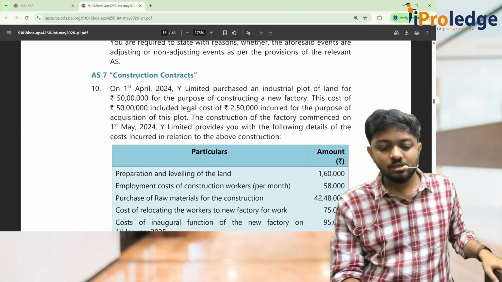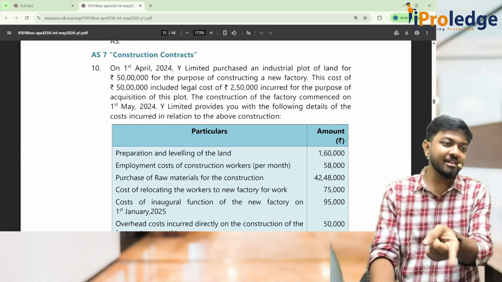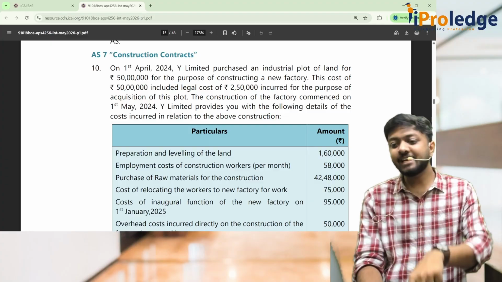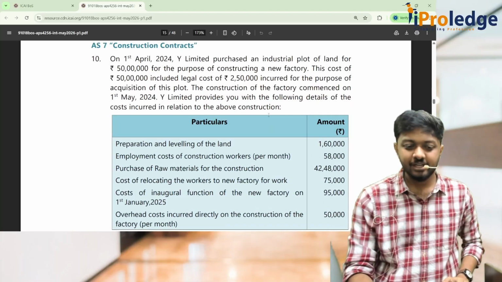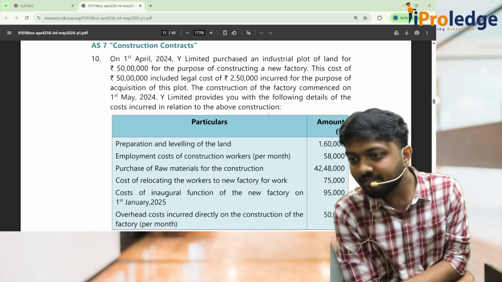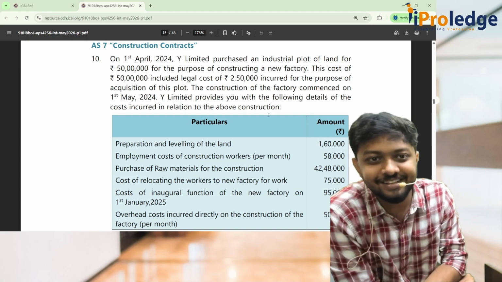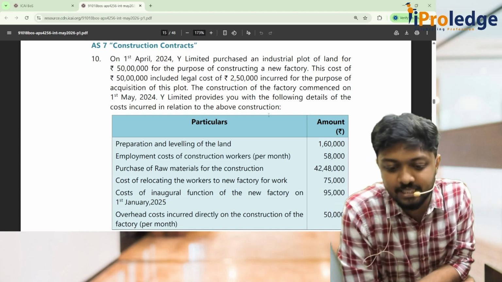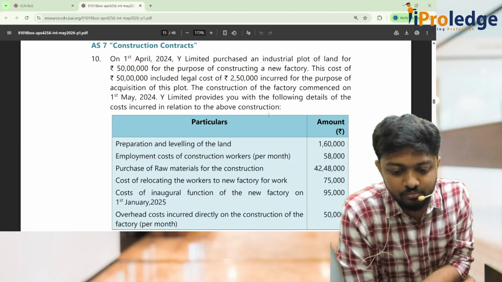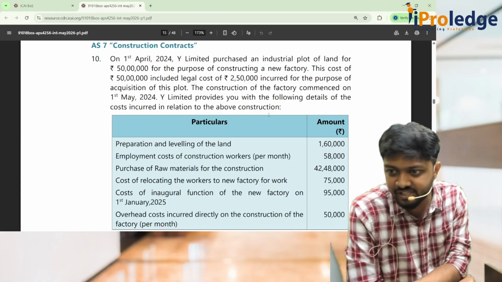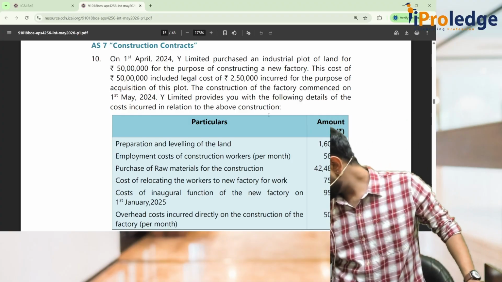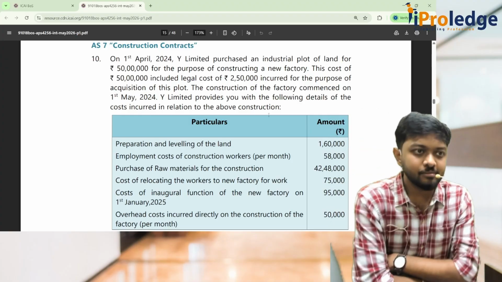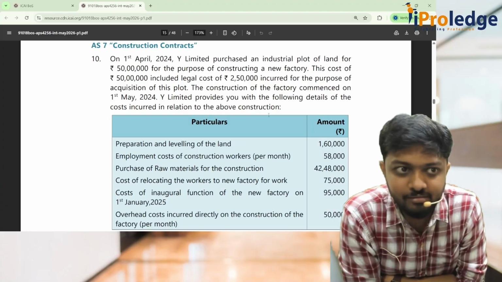Coming to AS7. They have told it is AS7, but the question is AS10. It's a mistake, it's okay, no need to correct it. It's an AS10 question, so let's start. AS10 is PPE. Again, one of my second favorite questions from the May RTP 2026. So let's focus. Even this question has one small mistake, we'll correct it. Let's read the question. All of you, 100% attention.